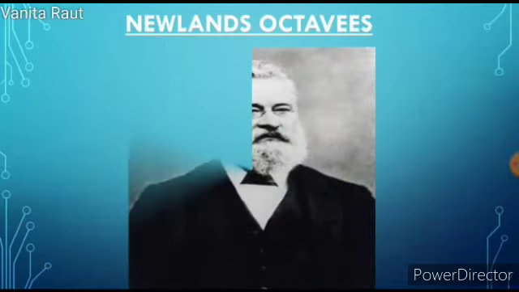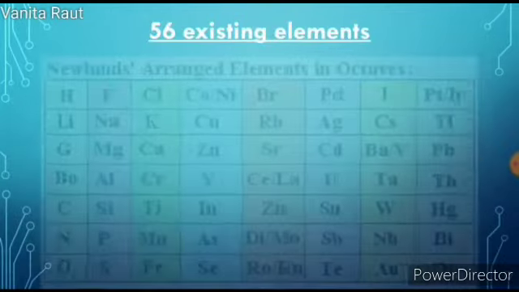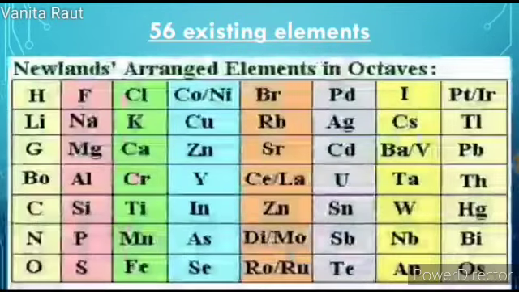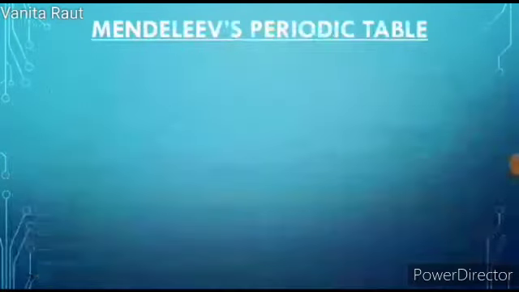Let's start. Newlands arranged all the 56 existing elements at that time in an increasing order of their atomic masses. Every 8th element had properties similar to that of the first. Then further, Newlands' octave was modified to Mendeleev's periodic table.